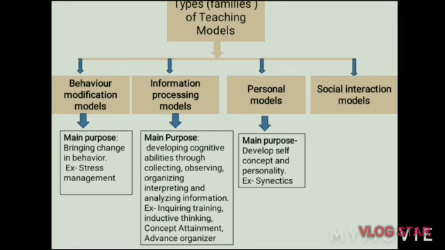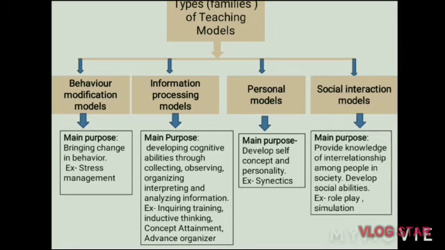Then lastly, the social interaction model, whose purpose is to provide knowledge of interrelationship among people in society and to develop several social abilities among the learners.